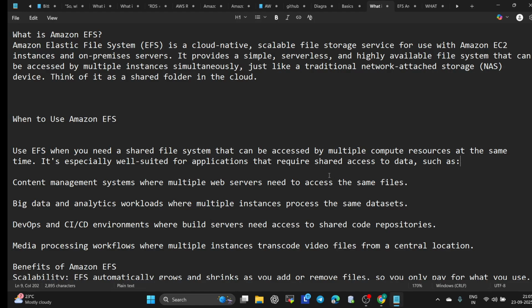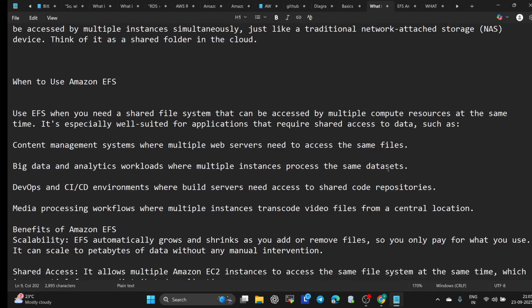Then big data and analytics workloads where multiple instances process the same data set. And DevOps and CI/CD environments where build servers need access to a shared code repository. And media processing workflows where multiple instances transcode video files from a central location. So this was when to use.